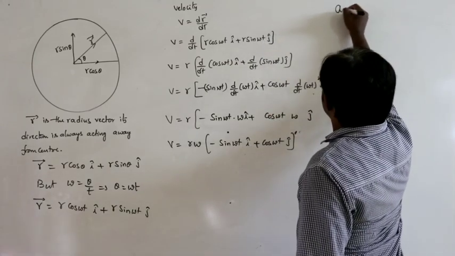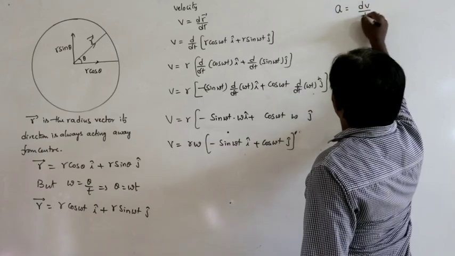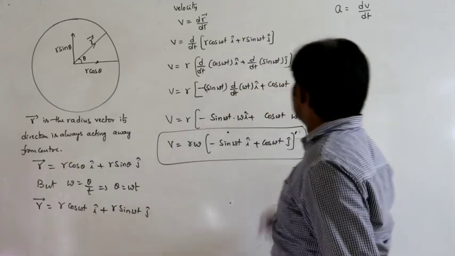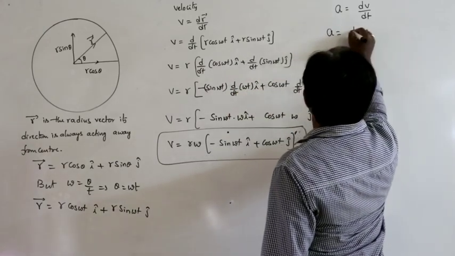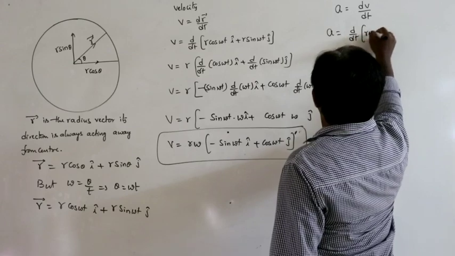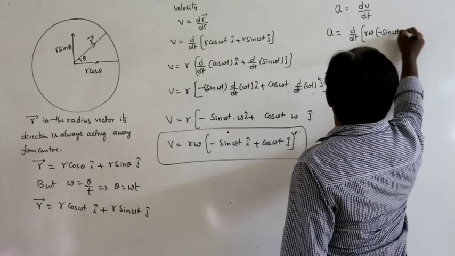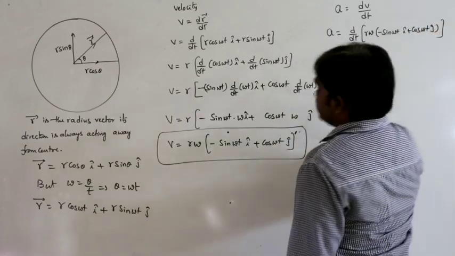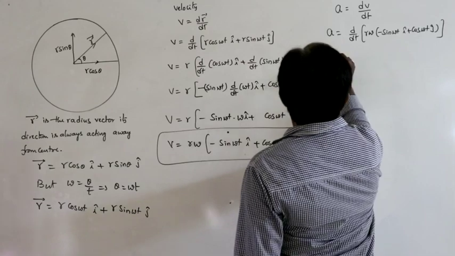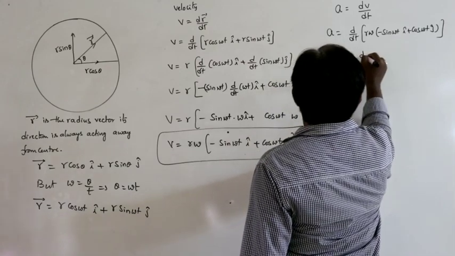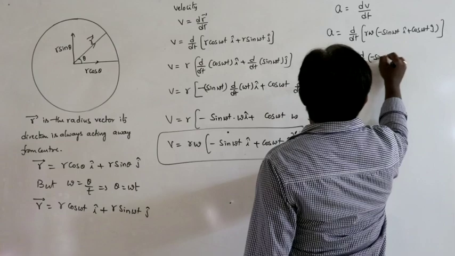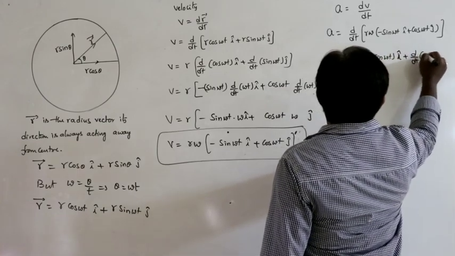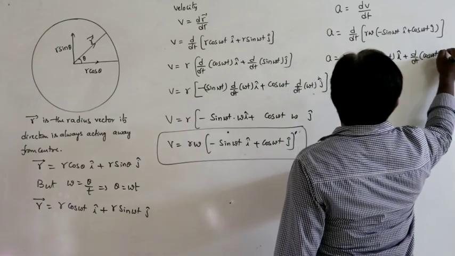Next, acceleration. Acceleration is nothing but the rate of change of velocity. So acceleration is equal to d by dt of r omega into minus sin omega t i plus cos omega t j. So acceleration is equal to r omega into d by dt of minus sin omega t i plus d by dt of cos omega t j.